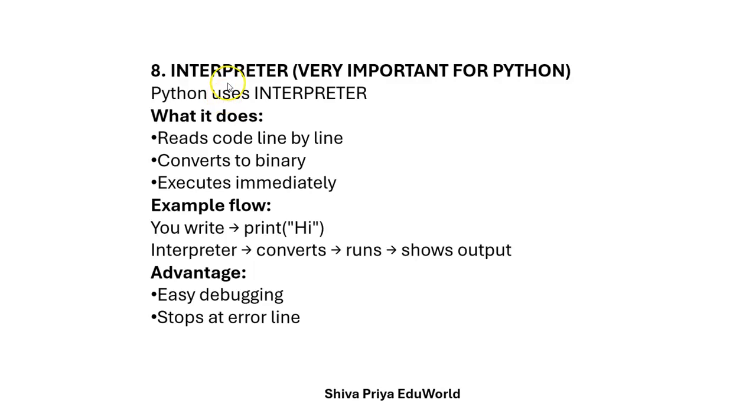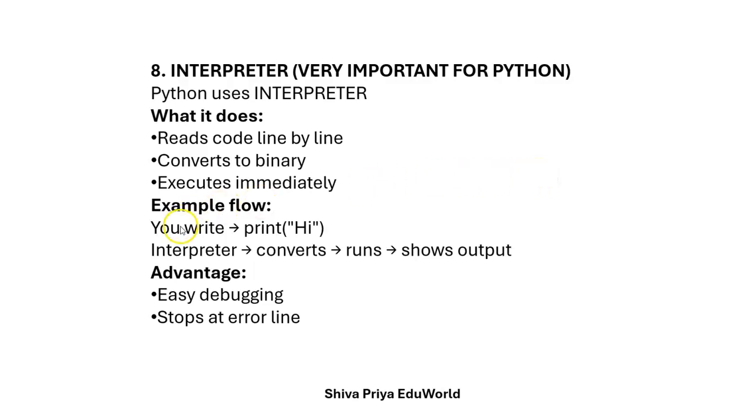Clear? Let us move. What is an interpreter? I have told that Python uses an interpreter. It will read the code line by line. Whatever code I have written in Python, it will read line by line and convert to binary so that the computer and machine can easily understand it. It will read that line by line, convert to binary language and execute immediately. After converting to binary, it will execute that.